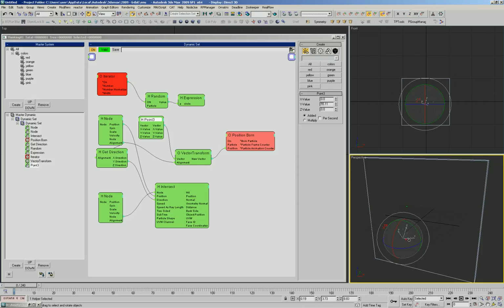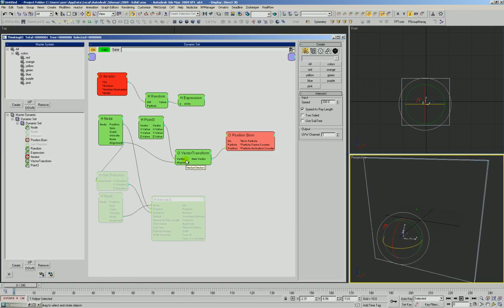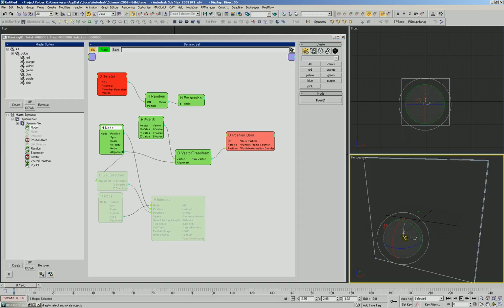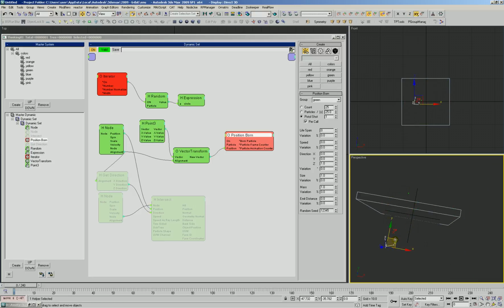Okay, and so now we can see that as we rotate this alignment, remember this direction's not being used right now. We're taking the alignment of the node and we are using this vector here, which goes out 55 units in y, and we are reorienting where this vector is pointing, because we're multiplying it by the alignment. One of the things that we're seeing here, though, is that we can move our helper around, and it's really only the alignment that matters.